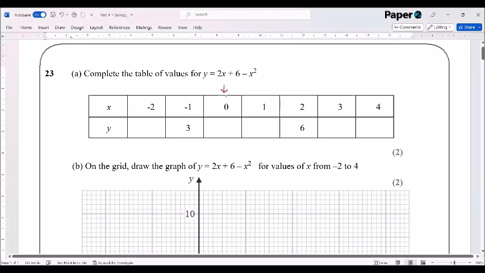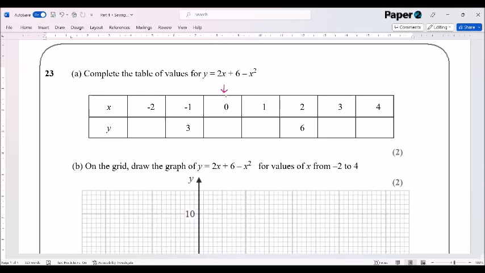So I usually start with 0. So we're going to go 2 lots of 0, which is 0 plus 6 minus 0. So that is just going to give us an answer of 6. Now, let's try typing 1 into there. So we've got 2 lots of 1. You can type this into your calculator just as it's written. So 2 lots of 1 plus 6 minus 1 squared. And using the brackets on the calculator is a really good thing to do here. So we've got 2 lots of 1, which is 2, plus 6, which is 8, minus 1, which is 7. So we've got 7.